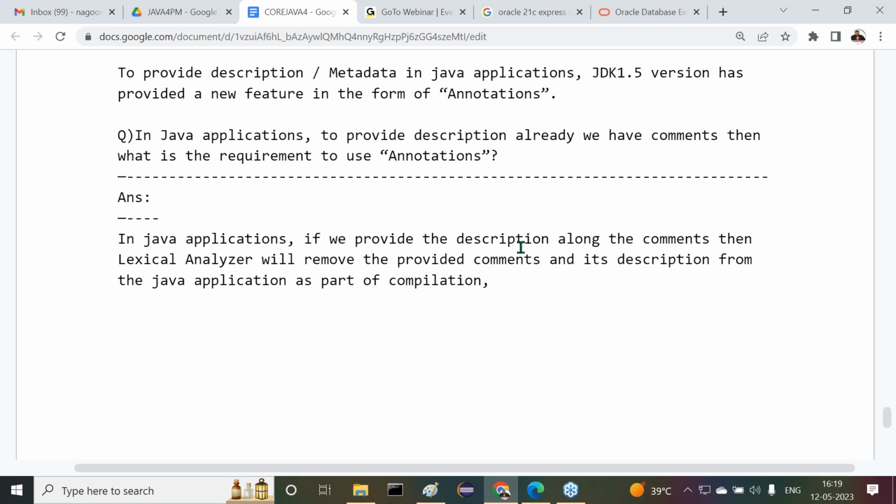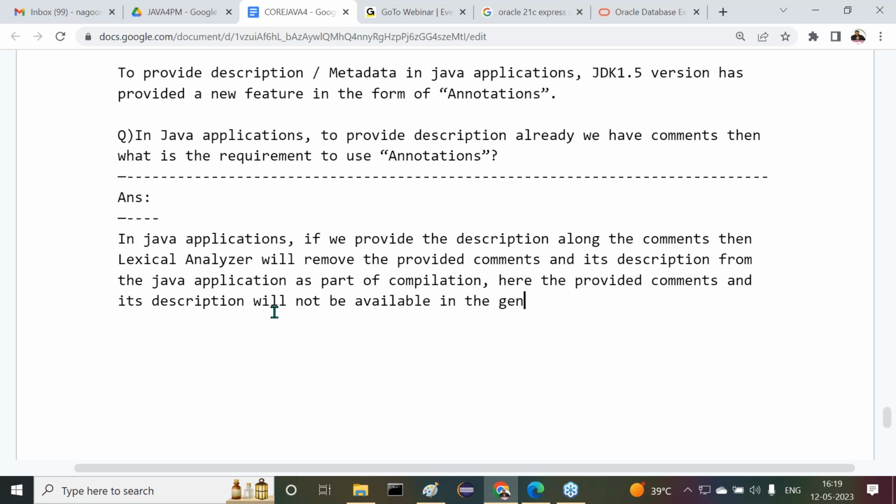Understand my point here? The provided comments and its descriptions will not be available in the generated .class files.